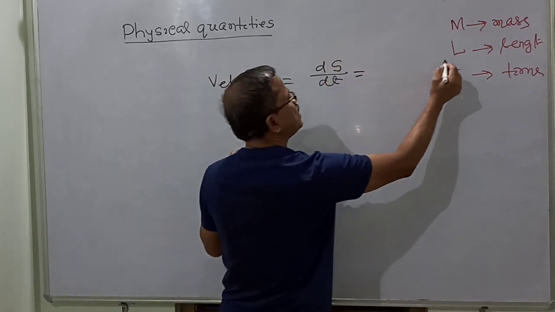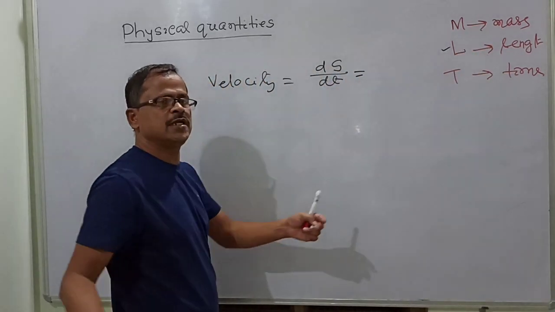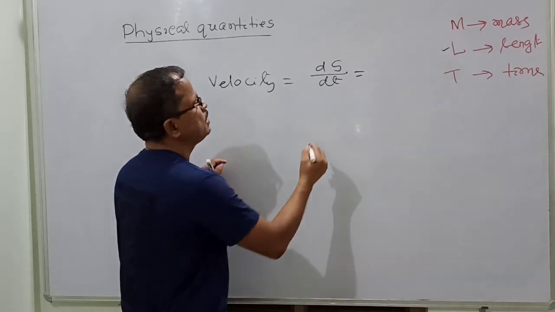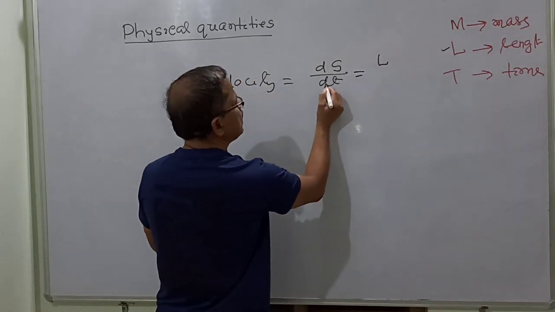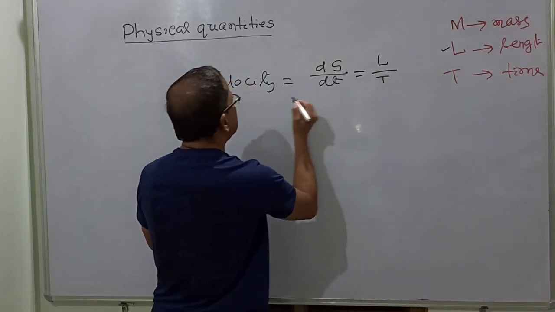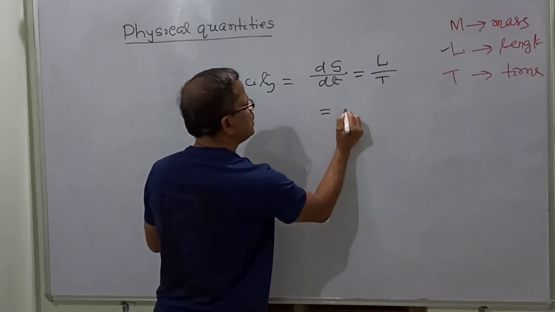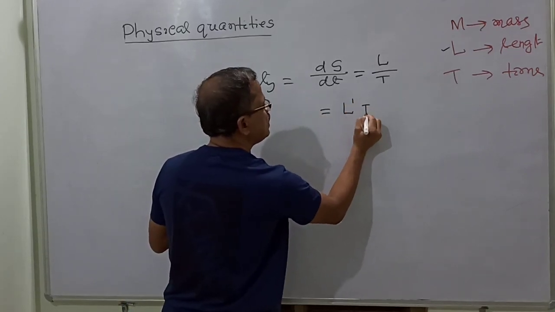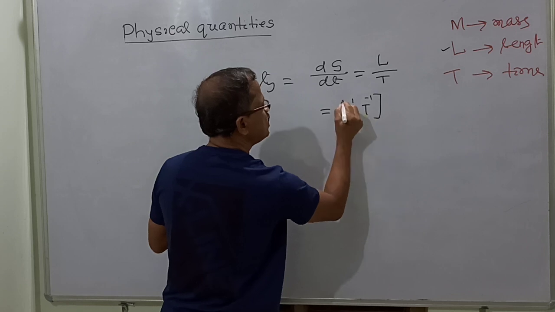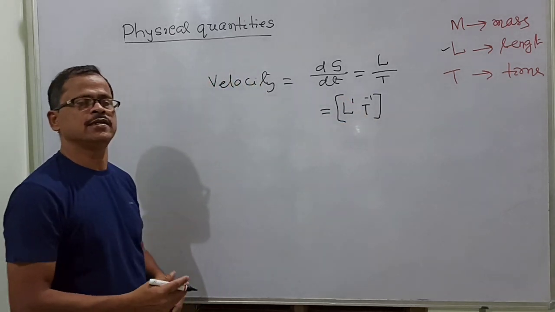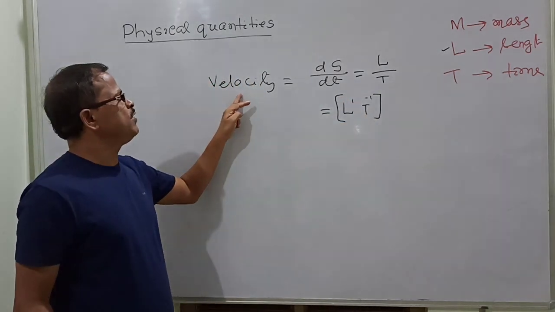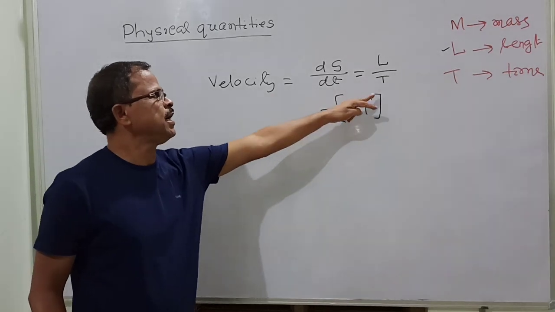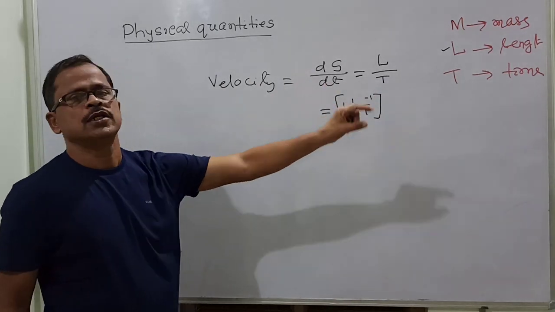Displacement is measured by the term L, because displacement means length. Then time is T. So the dimensional formula of velocity is L power 1, T power minus 1. Keep it inside a square bracket. So the dimensional formula of velocity is L1 T minus 1.